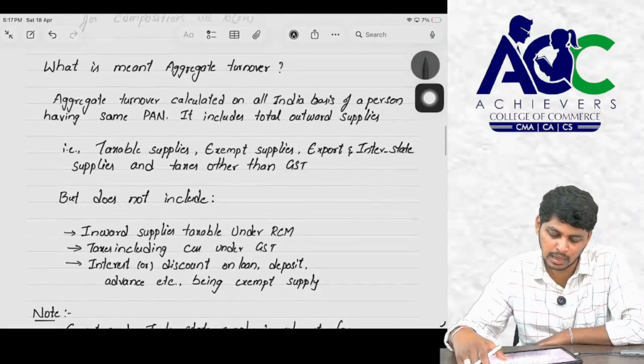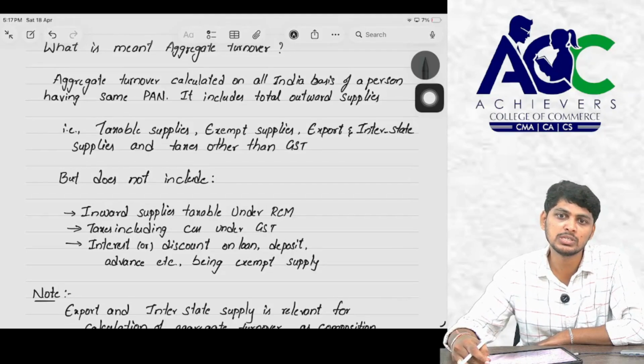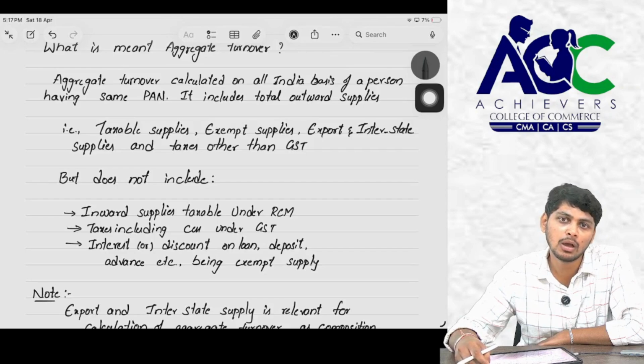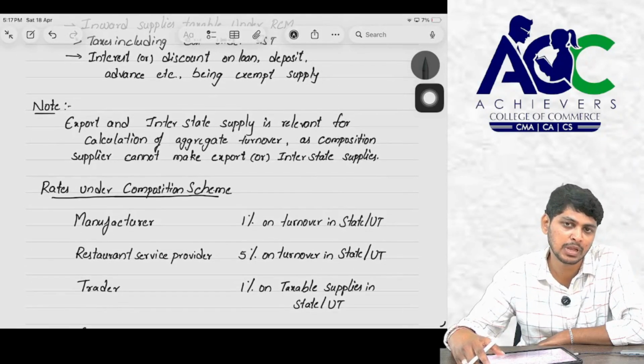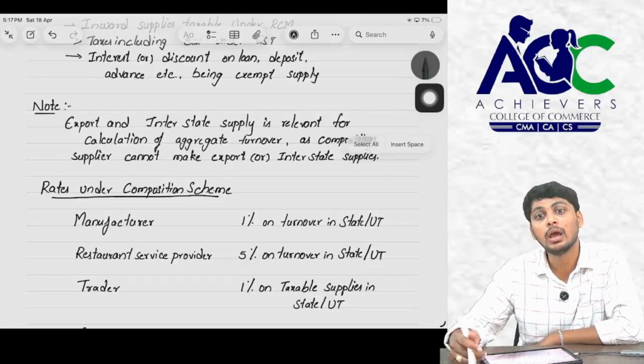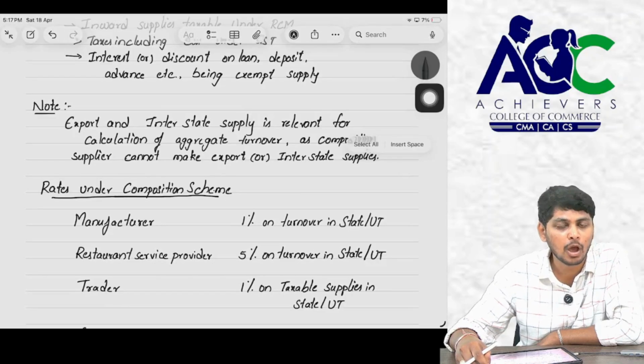Sir, why are interstate supplies considered? In case of composition scheme, interstate supplies are considered for calculation, but a person supplying goods or services under interstate supplies cannot opt for composition scheme. Then why are you calculating export and interstate supplies for aggregate turnover, sir? Because aggregate turnover is calculated on PAN. It will be calculated based on PAN number on an all India basis. So it will include both export turnover and interstate turnover.